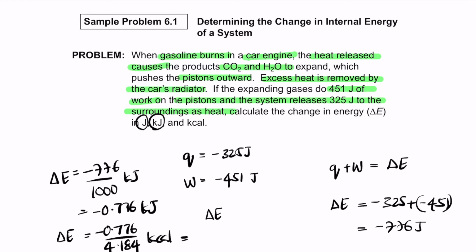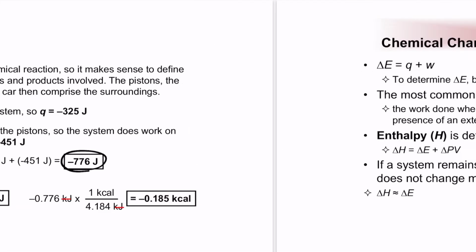So when you substitute the value, 0.776 over 4.184 becomes 0.185 kilocalories. So negative 0.185 kilocalories. So this is how you can convert from one unit to the other units.